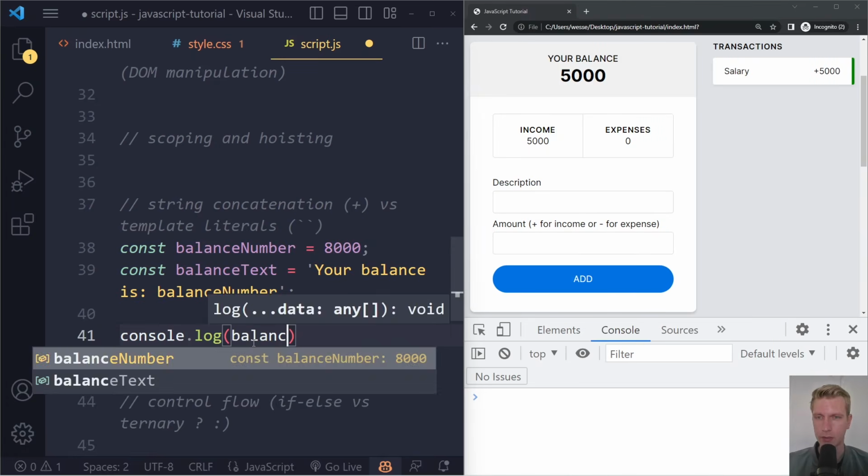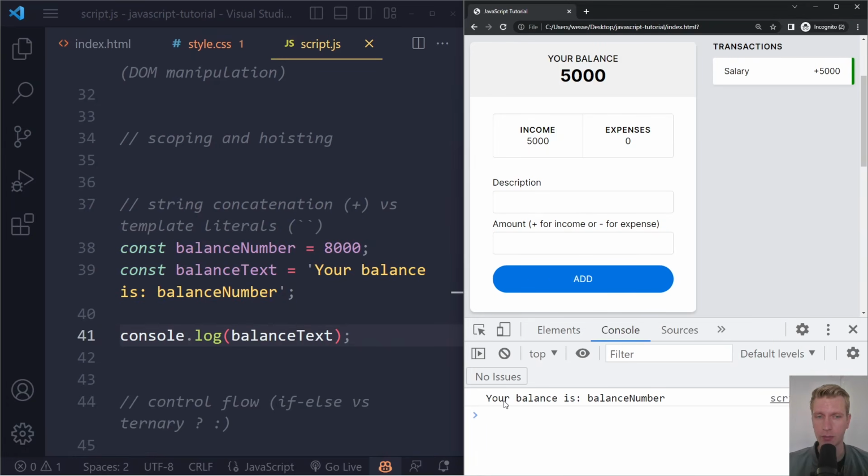Console log balance text. So if I save here and refresh, we're going to get 'your balance is colon', well, literally balanceNumber. We should see 8000 here. That's what we want, right? We don't see that.